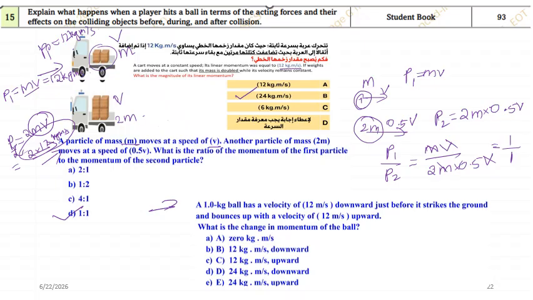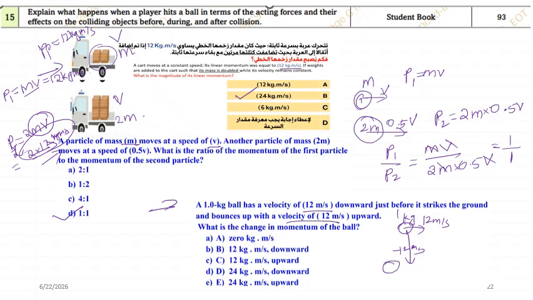Now the next one. A 1 kg ball has a velocity of 12 meter per second downward. Downward velocity we normally take as minus 12 meter per second. It strikes the ground and bounces up with the same velocity.